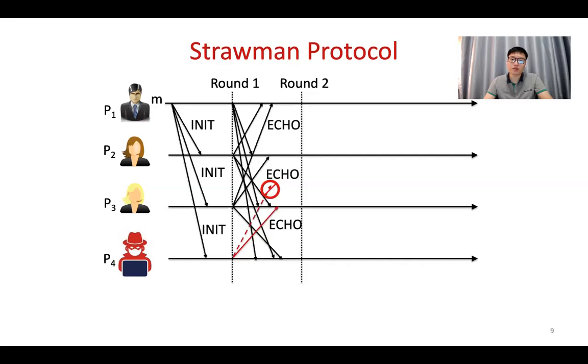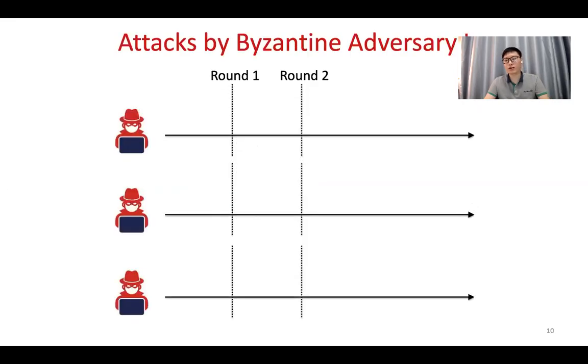And after 2 rounds, basically all the nodes or users have received the acknowledgement from the other nodes, and they know that the other nodes also received the same message, so they can reach the agreement that we can accept message M. However, this is the optimistic scenario, where all the nodes and all the users just behave honestly, and they can agree on the same message M easily.